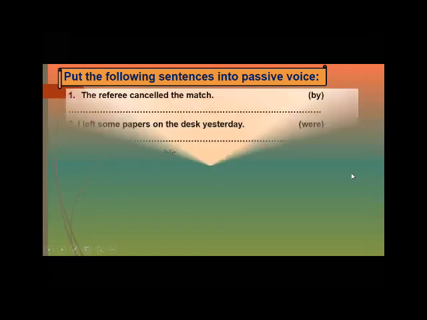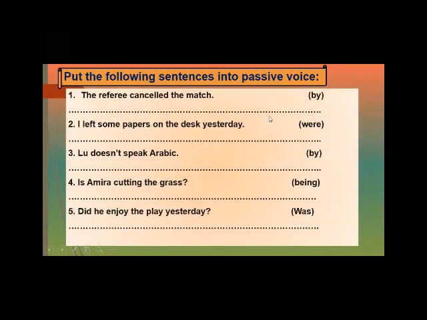After that, how can we change this sentence from active to passive? Number one, the referee canceled the match. This is an active sentence. The referee is the subject, canceled the verb, the match is the object. Here we will start by the match. Canceled in the past simple, so the match was canceled by the referee.